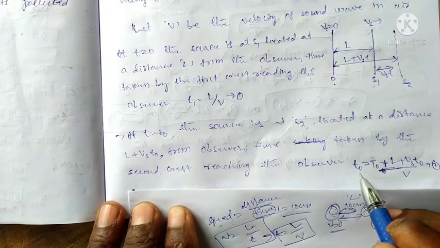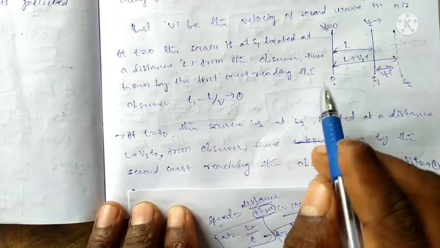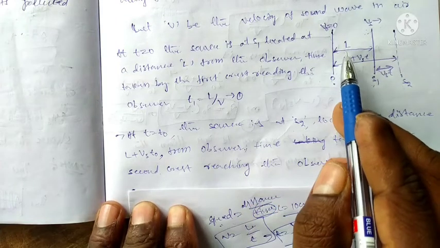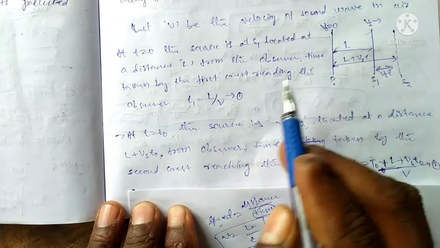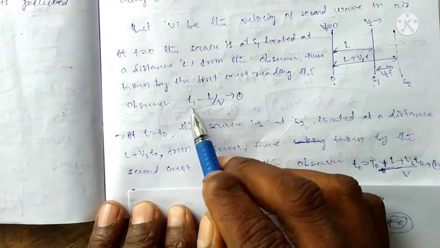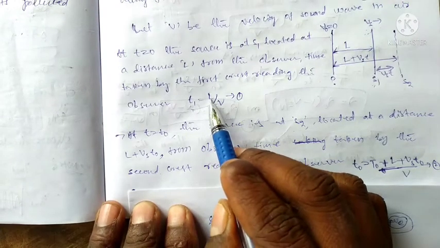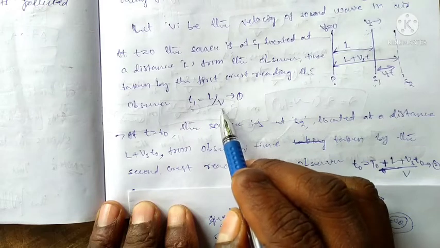We can observe the time: at the initial position, at distance L, the time taken is t1, which is L by v.